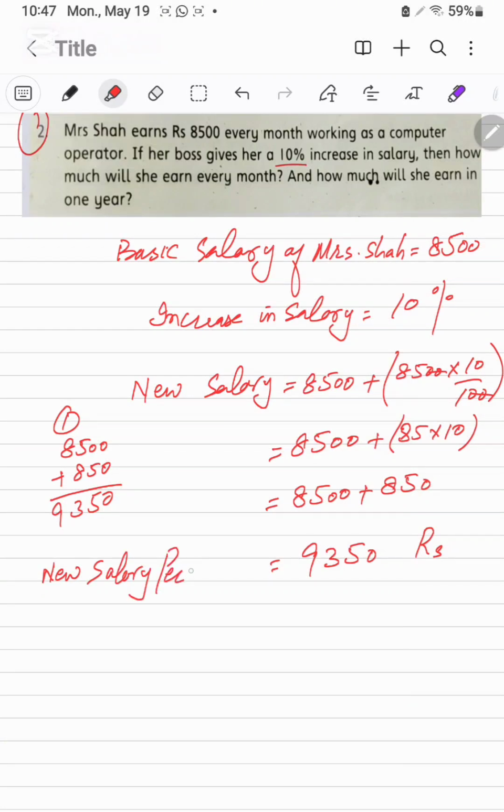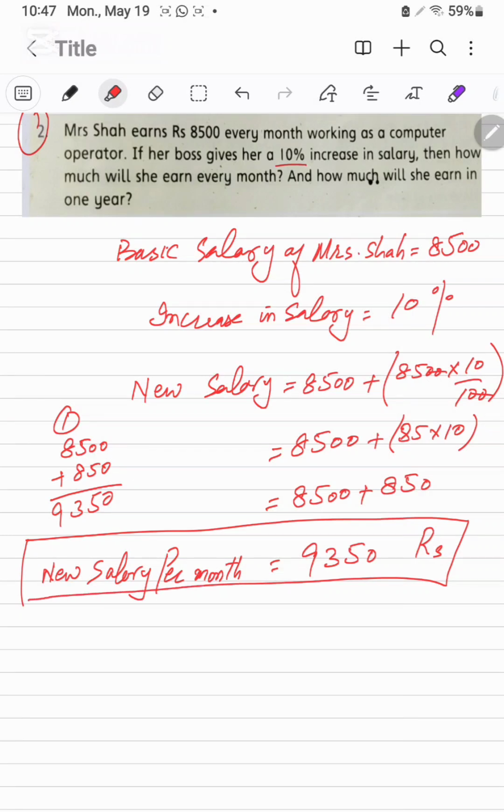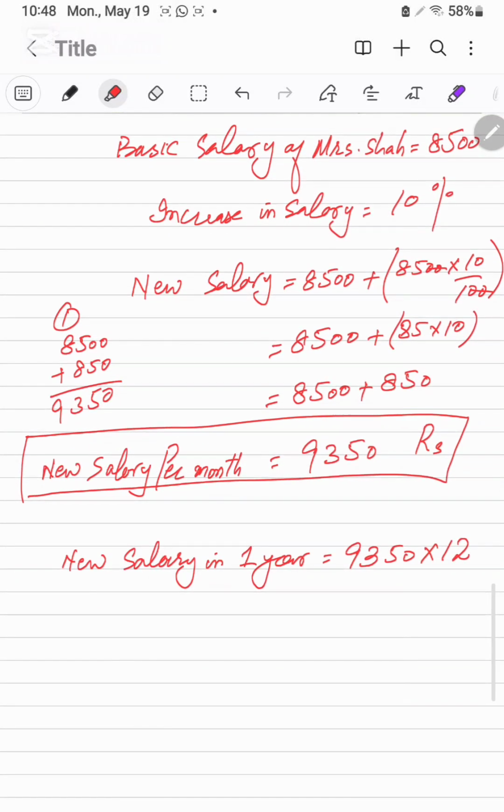New salary per month, that is this one. New salary in 1 year, 9,350 multiplied by 12, where there are the 12 months in a year, and after multiplication the 9,350 with the 12 months, it will be 1,12,200 rupees.